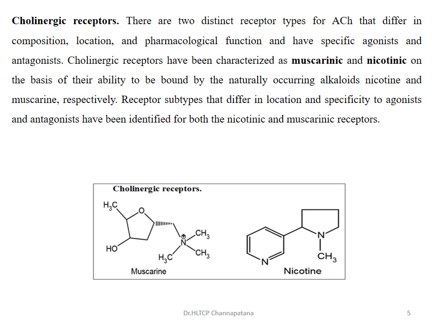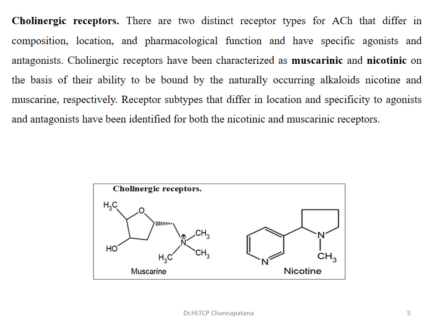Muscarine is a poisonous alkaloid present in mushrooms, Amanita muscaria. So from that name, muscarinic came from that mushroom. And from the Nicotiana tobacco leaf, nicotine has been isolated, which is also an alkaloid. So that's why the names nicotinic receptor, N type, and M type.